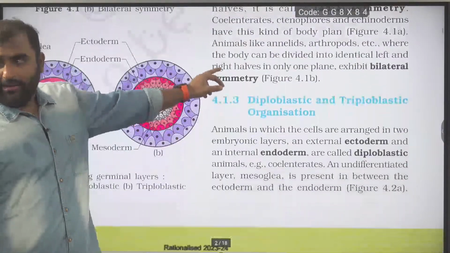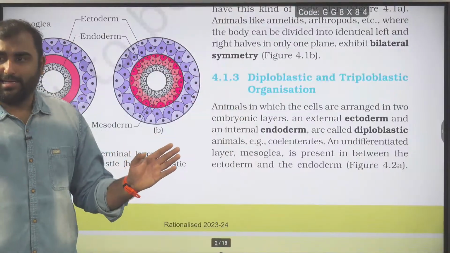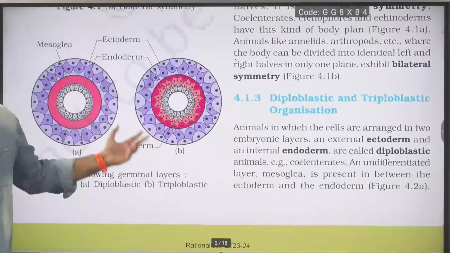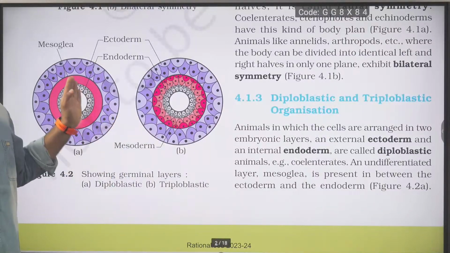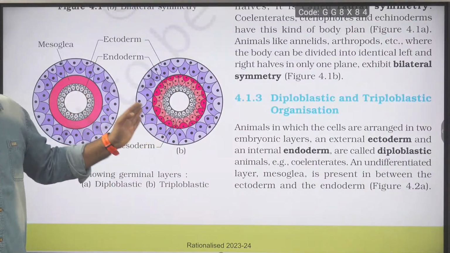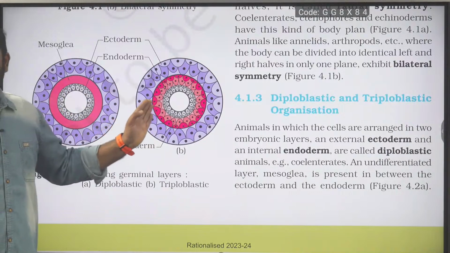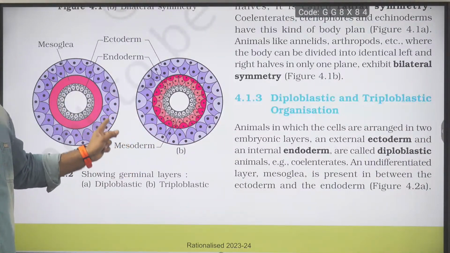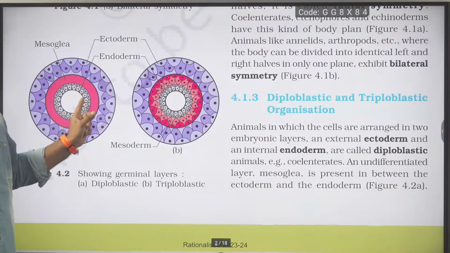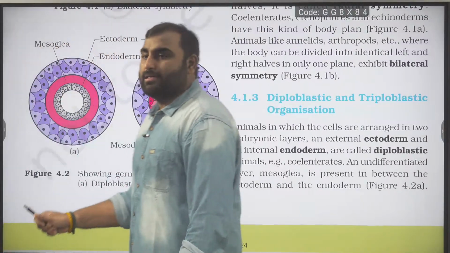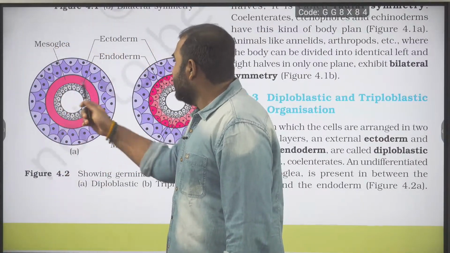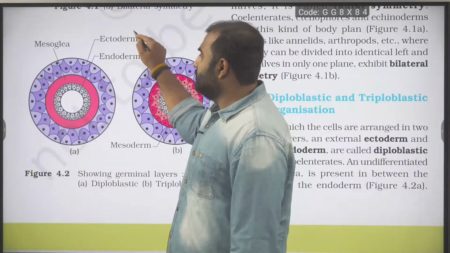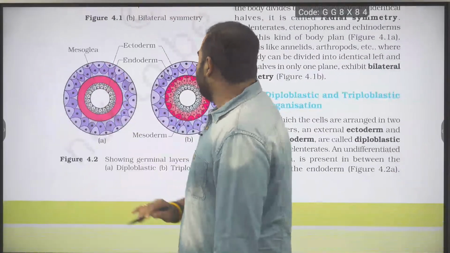Then moving ahead, we also discussed the diploblastic and triploblastic. Go as per the NCERT diagram also. See, this diagram is showing you what here? This is diploblastic, this is triploblastic. This is diploblastic acoelomate, this is triploblastic acoelomate, right? We can see the ectoderm making the body wall. We can see the gut wall made by the endoderm. You can write down endoderm, gut wall, ectoderm, body wall, and at the place of mesoderm, you have the mesoglea.